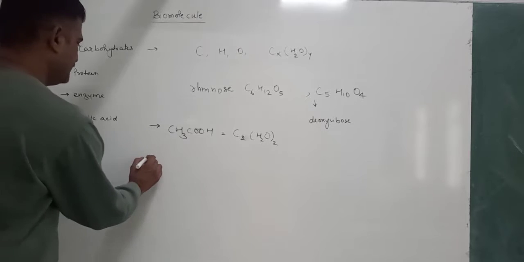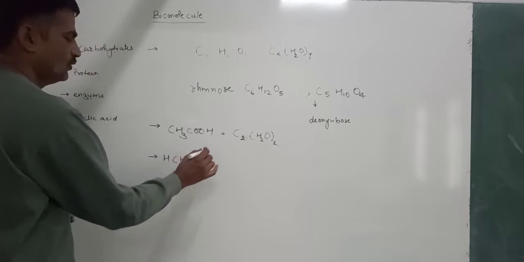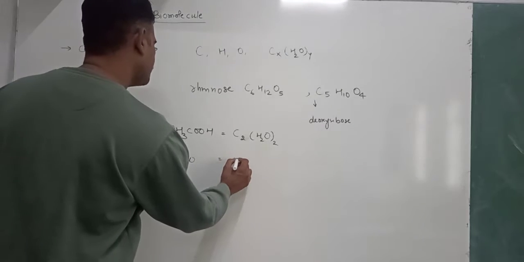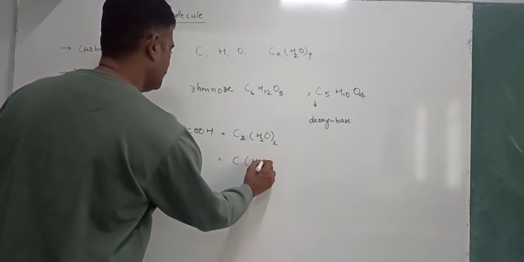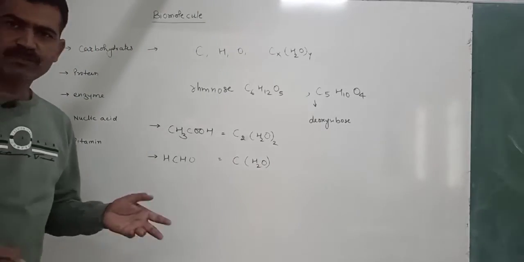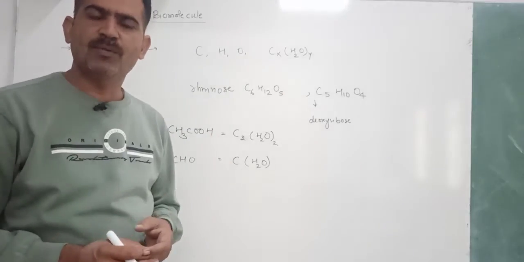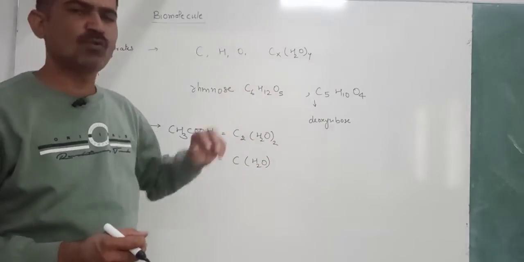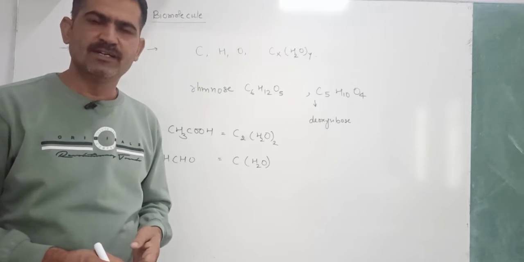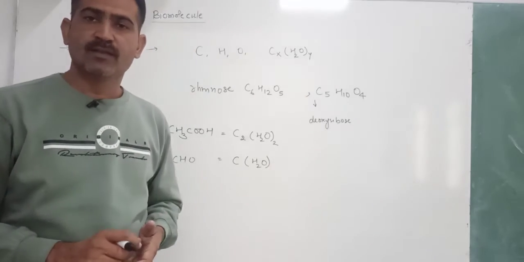Another example is formaldehyde, HCHO, which follows this formula, but still it is not a carbohydrate. It means it is not necessary that only those compounds that follow the CxH2Oy formula are carbohydrates. This definition is not up to the mark.